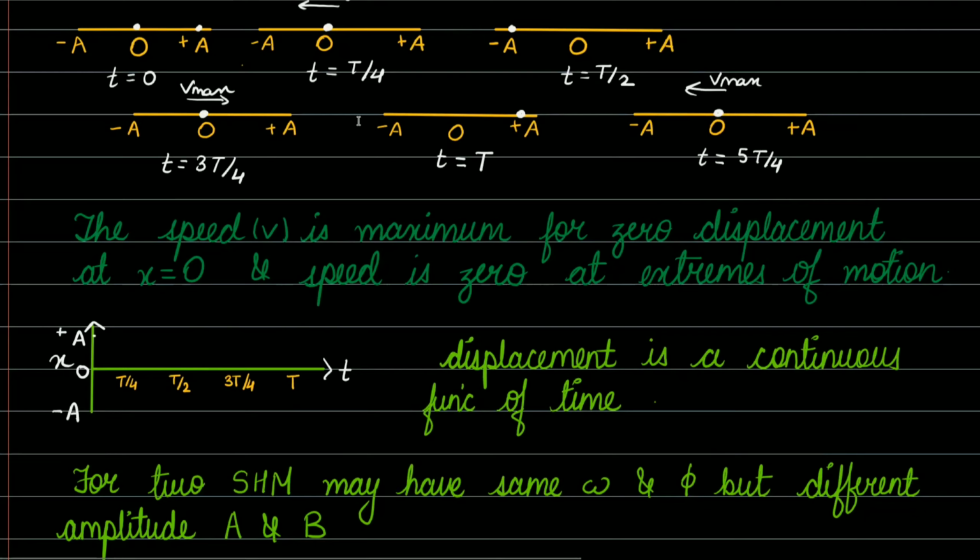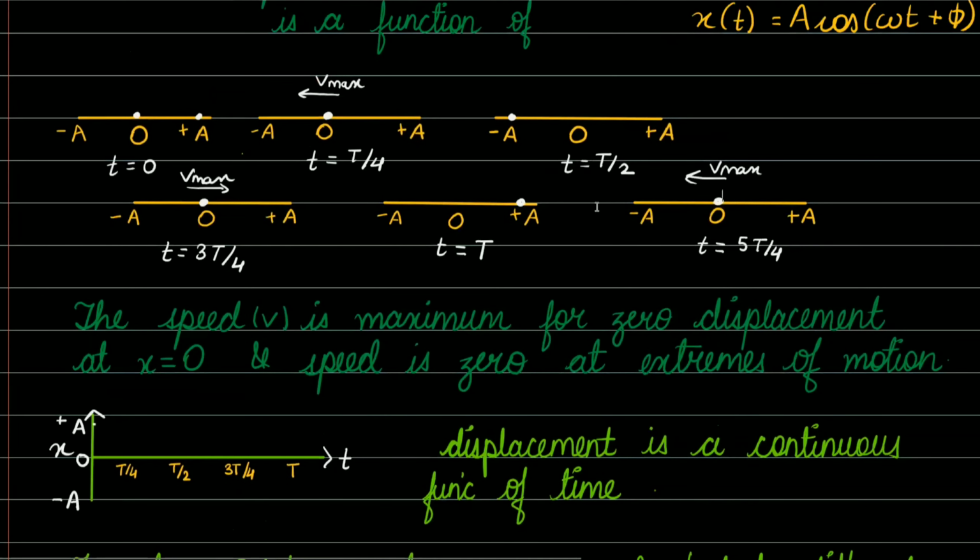All right. So now let's plot a graph for this demonstration. Let's plot the displacement versus time graph. The displacement is a continuous function of time, as I have said earlier. So how will the graph look? At point O, where is the particle? The particle is at plus A at time t equals 0.